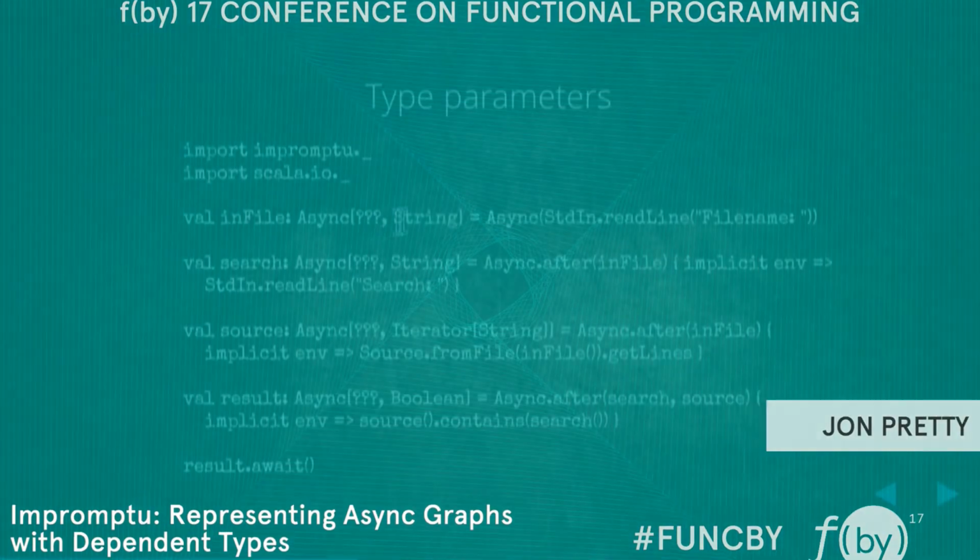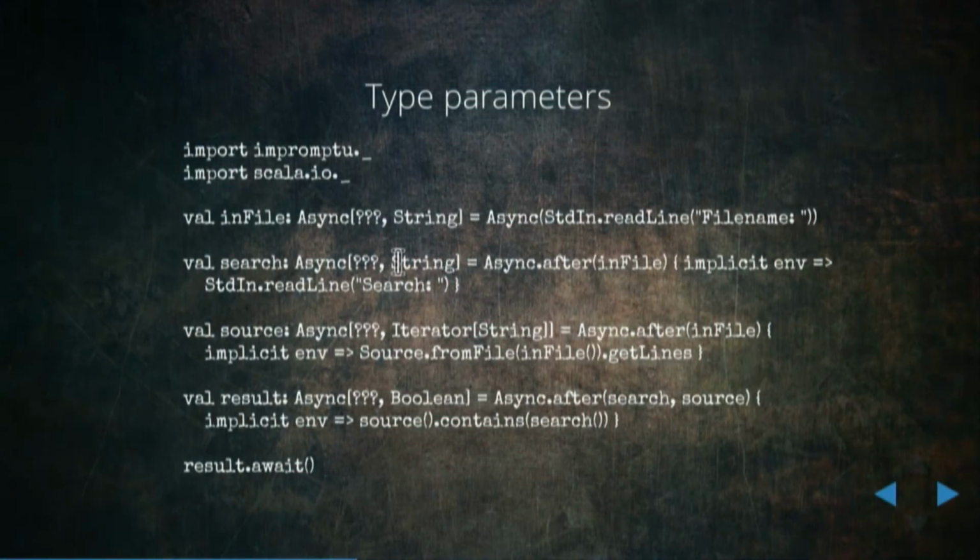We get an Async of something and String for the first one, something and String for the second. So the type on the right-hand side is very simple. It's the same parameter type that you'd have with a Future. It is the return value. And that's all I'm going to say about that. But this type here, the other type parameter of Async, is interesting. And I'm going to use this type, not telling you yet what it is, to encode the dependency graph.